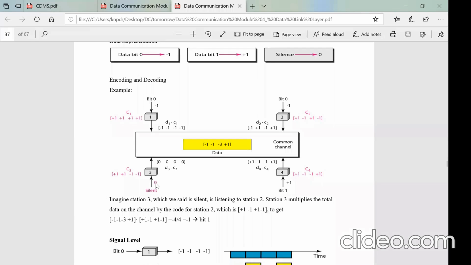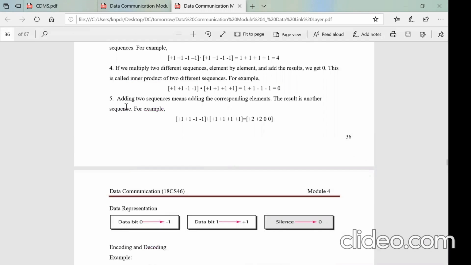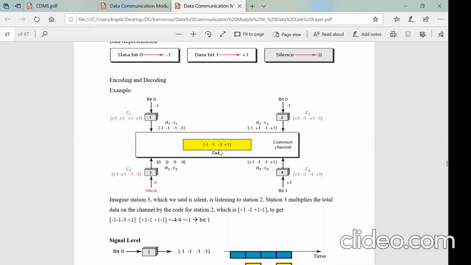Similarly, the sequence generated here, since it is sending 0, whatever you multiply with scalar 0 will become 0. And respectively, it is sending +1, this multiplied with this is the sequence generated. Now all the 4 are sending the data. You look at here, it uses the last property, adding all the sequences, because they are merged here. Their data is available here, right? So all will be added here, element by element, and then available in the channel. Now this is the complete added data available. If any station wants to hear, then it can extract the data it wanted.